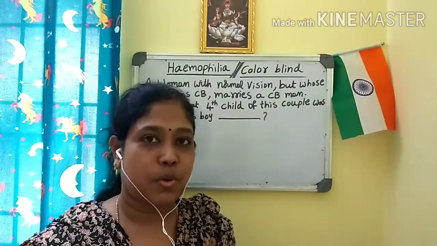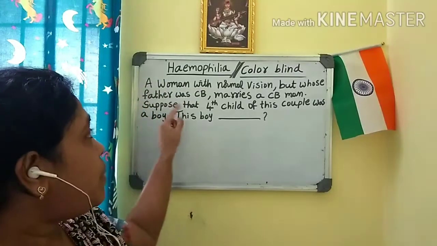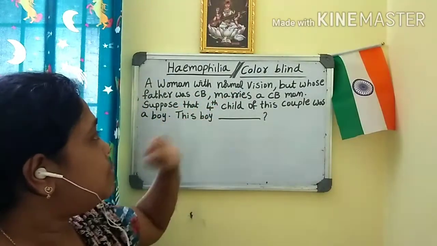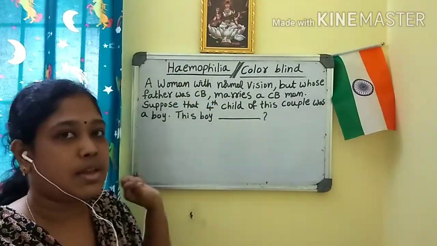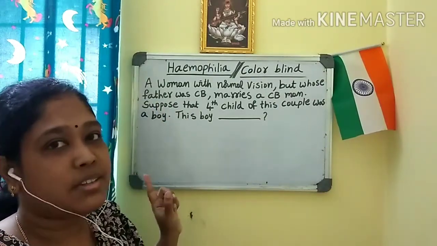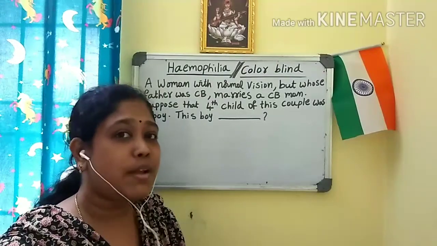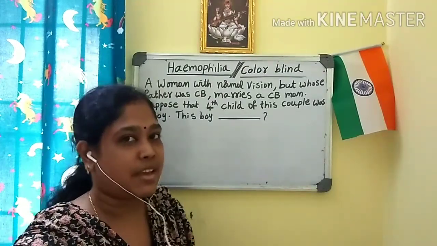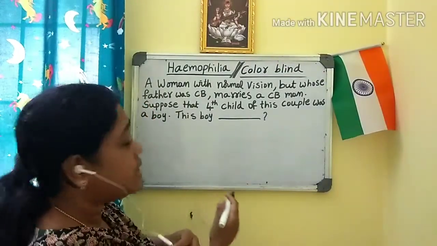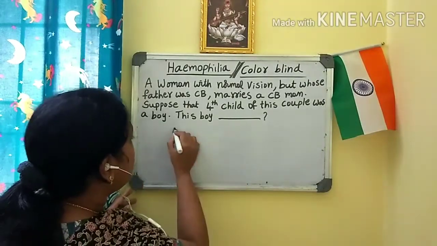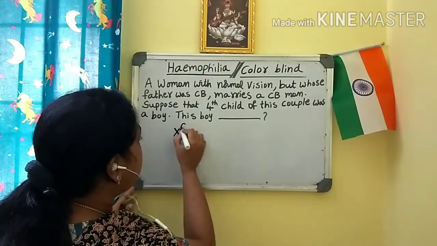Let us see the fourth problem. A woman with normal vision but whose father was colorblind. As I already said, if a father is colorblind, then the woman will definitely become a carrier. So directly we can take it here as the woman is a carrier.